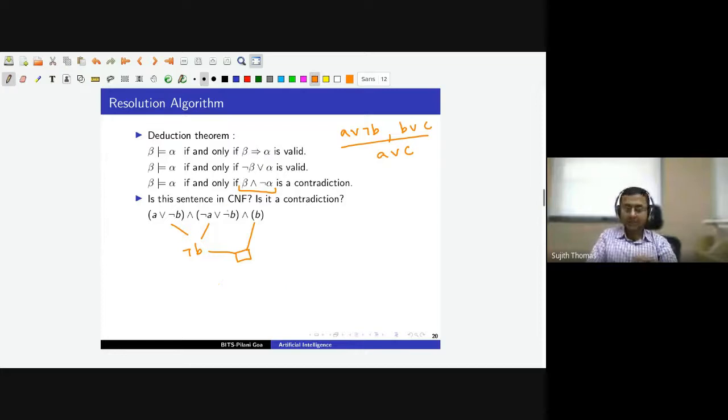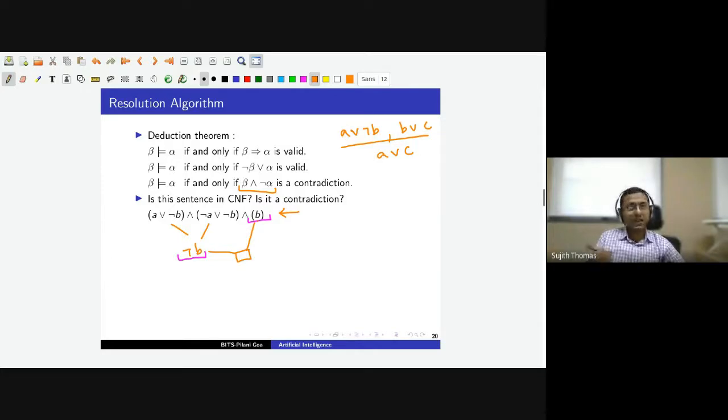So basically what we are trying to do here is we are assuming that all the clauses are true. And if all the clauses are true, then not B must be true, which is in direct contradiction to the fact that we have assumed that B is true. So this essentially means that our initial assumption that all the clauses can be true simultaneously is false. All the clauses cannot be true simultaneously, because if they are true, it leads to a contradiction where some literal and its negation both must be true. That is not possible, which means that all the clauses cannot be true at the same time.